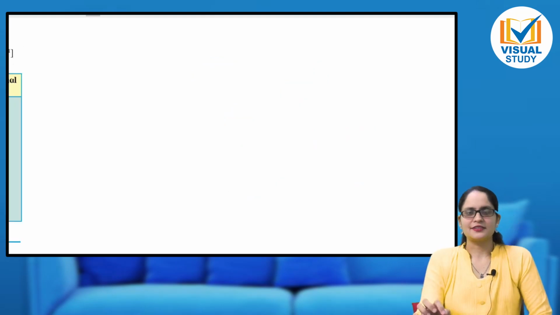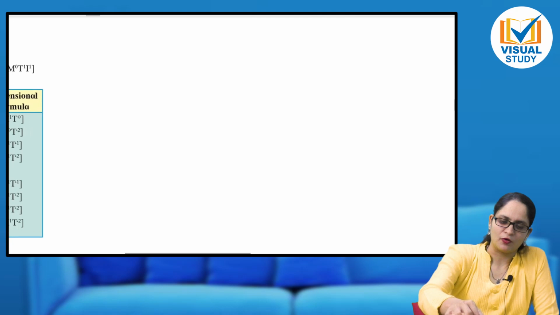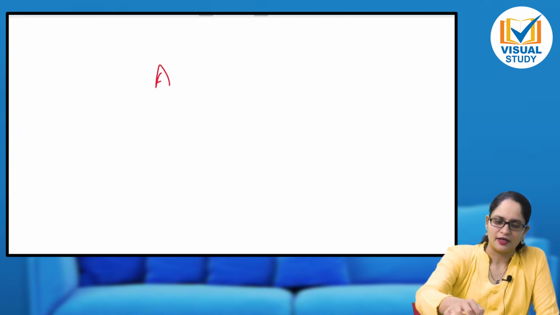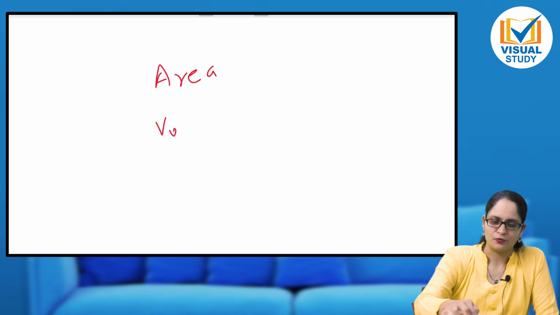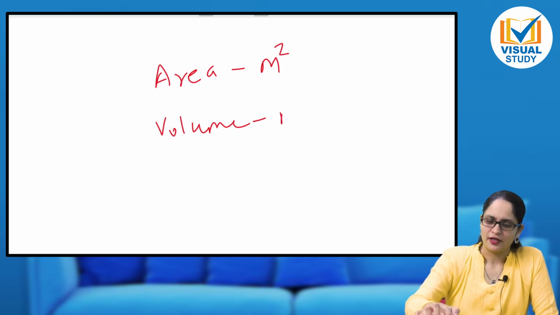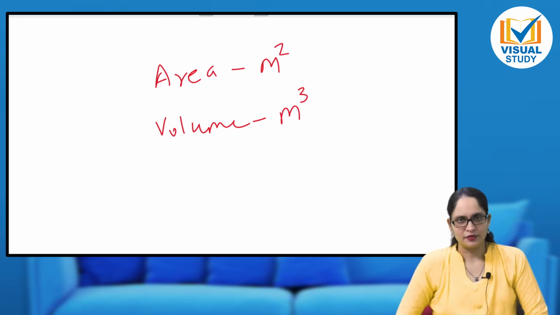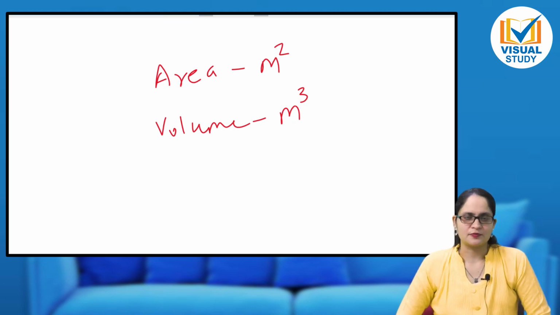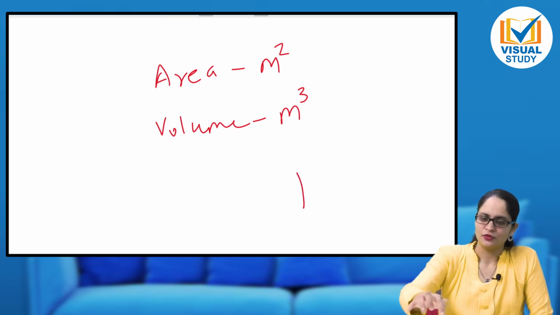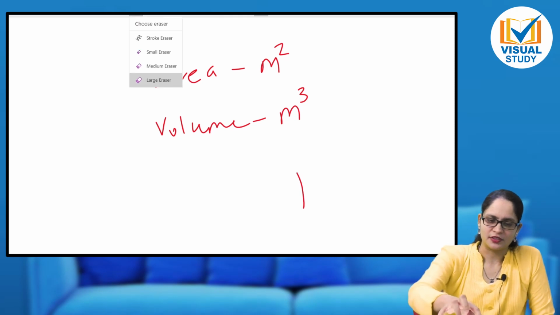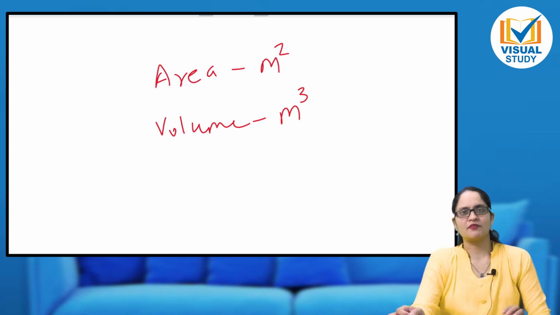See here. Let us take a simple example of area and volume. Yes, very simple example. Area and volume. What is the unit of area? Think about it. Meter square, and volume meter cube. See, it is very important for you to see the units, SI units of different physical quantities. You learn them. Okay, there is a table in the textbook, and please go through the units and learn them. Units are very important for us in these 2 years. We are going to see different kinds of units. We are going to solve numericals, so units are very important.